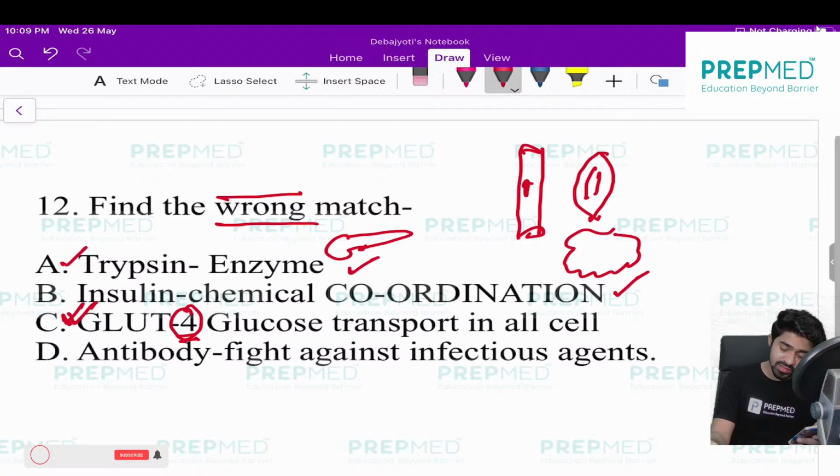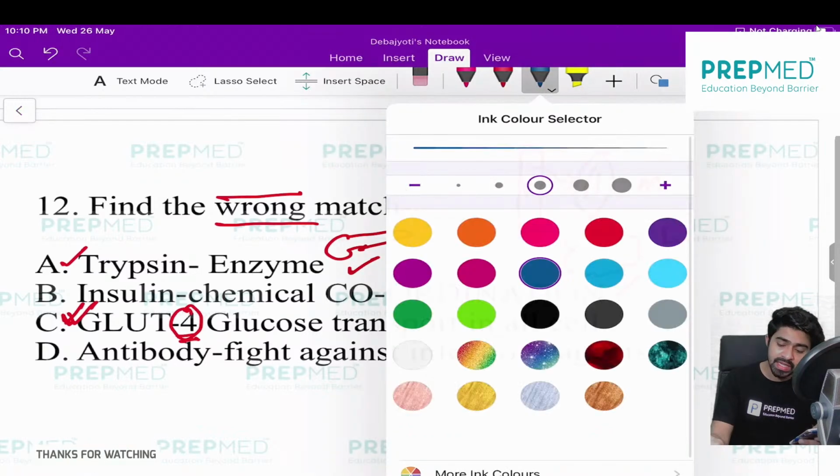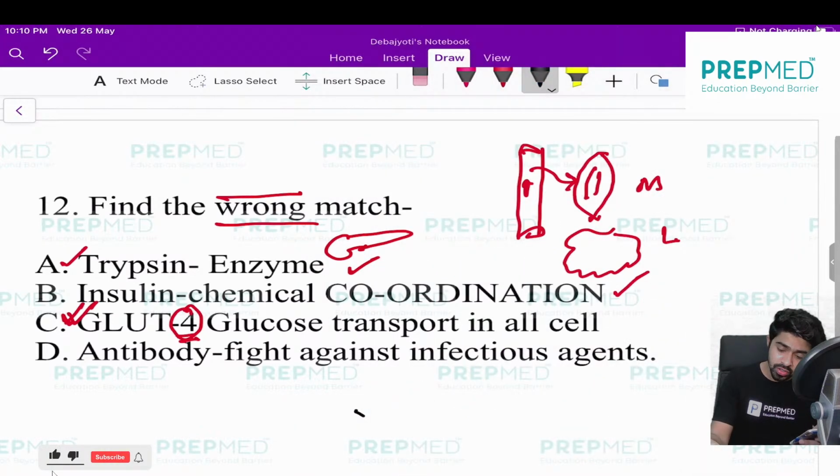This is done by a particular glucose uptake channel called GLUT4, which helps the entry of glucose inside the cell.